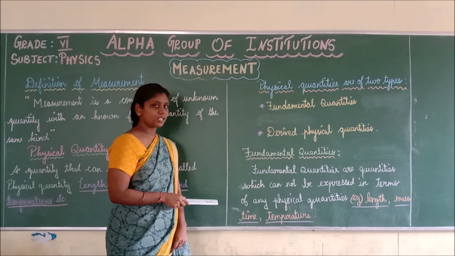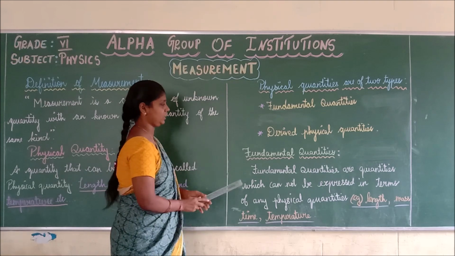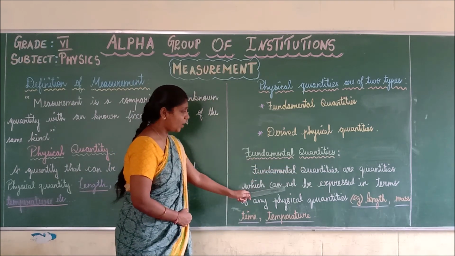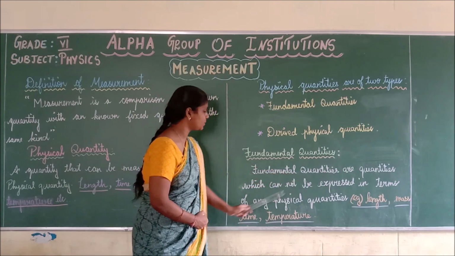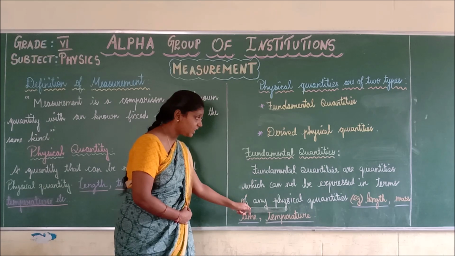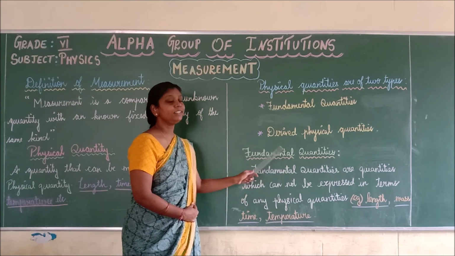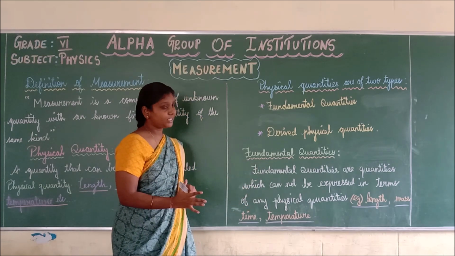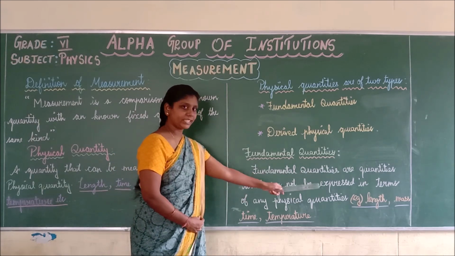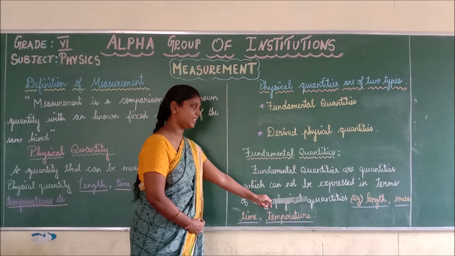Now we are going to discuss what fundamental quantities are. Fundamental quantities are the quantities which cannot be expressed in terms of any physical quantity.